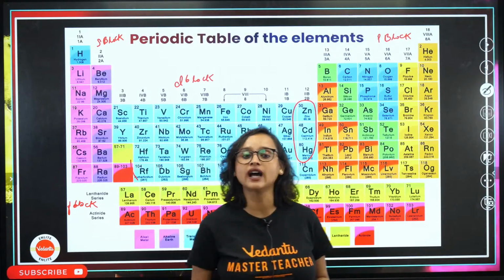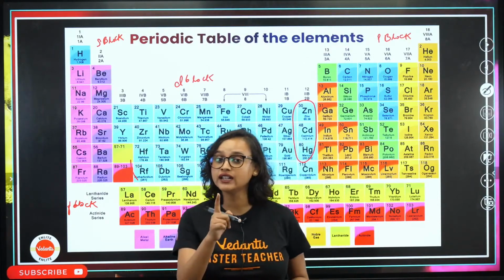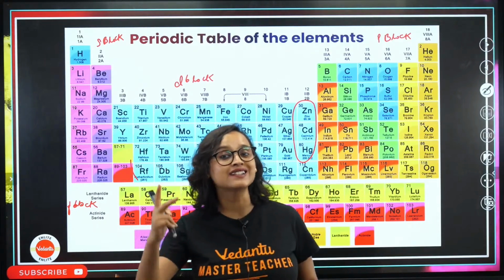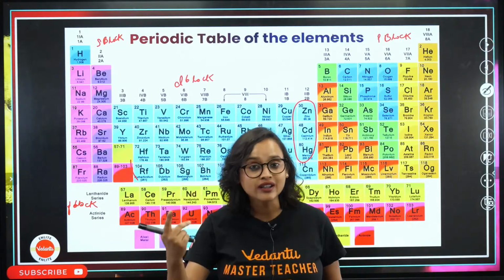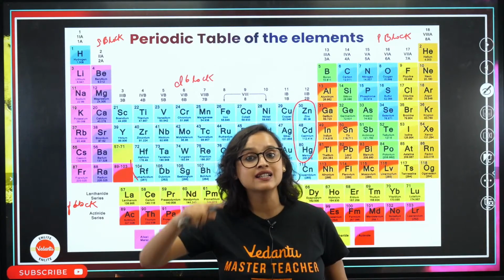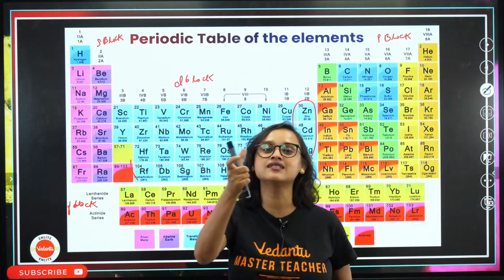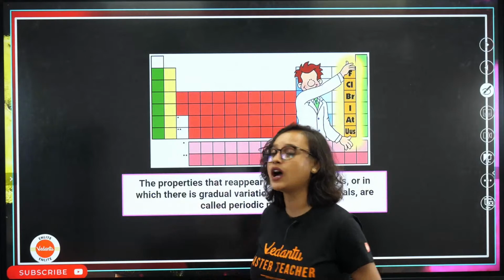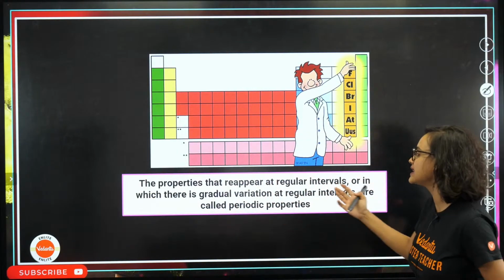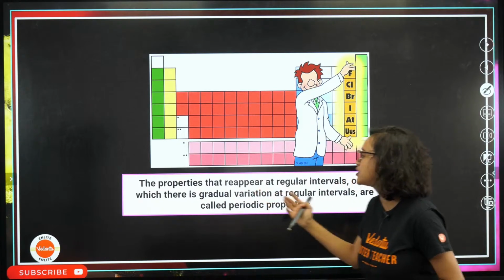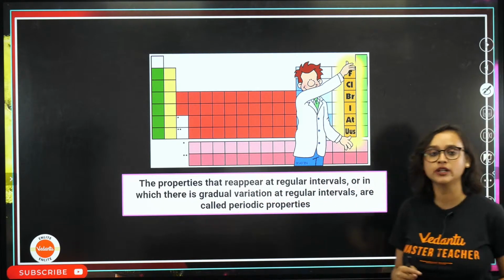Because we saw that the elements had properties that were repeating at a certain period, coming up again and again after a certain interval. And that is why the properties that reappear at regular intervals, or in which there is a gradual variation at regular intervals, are called periodic properties.